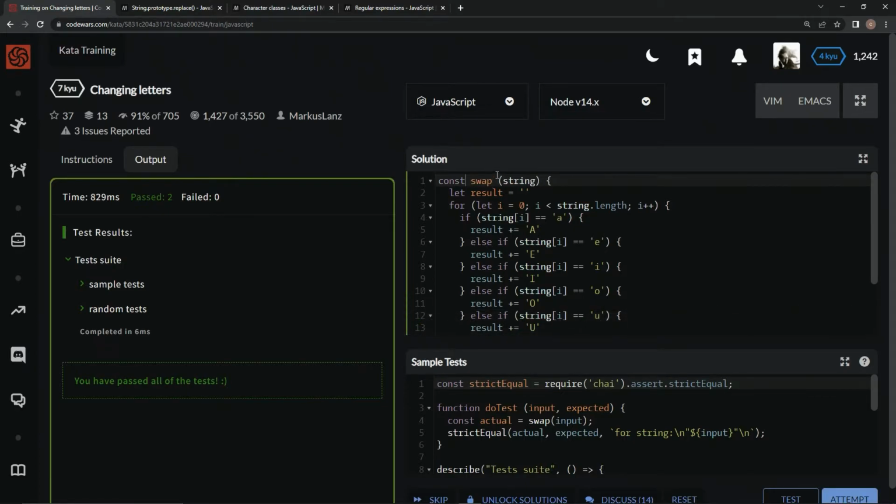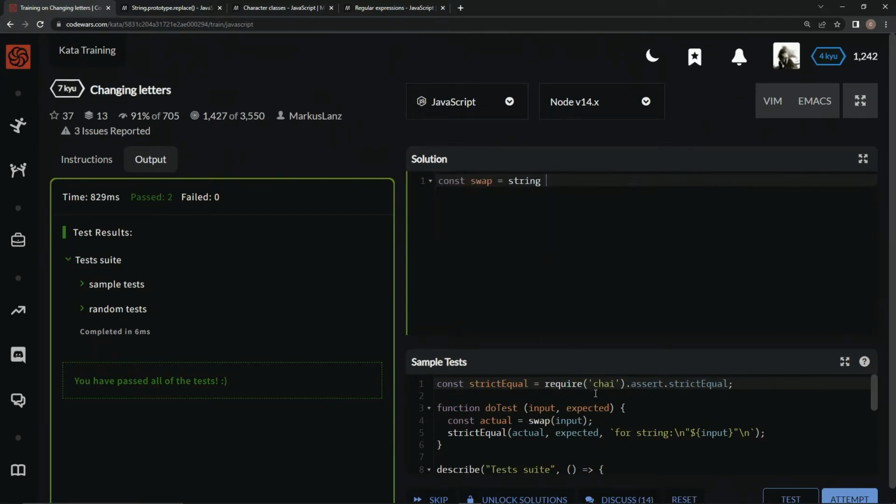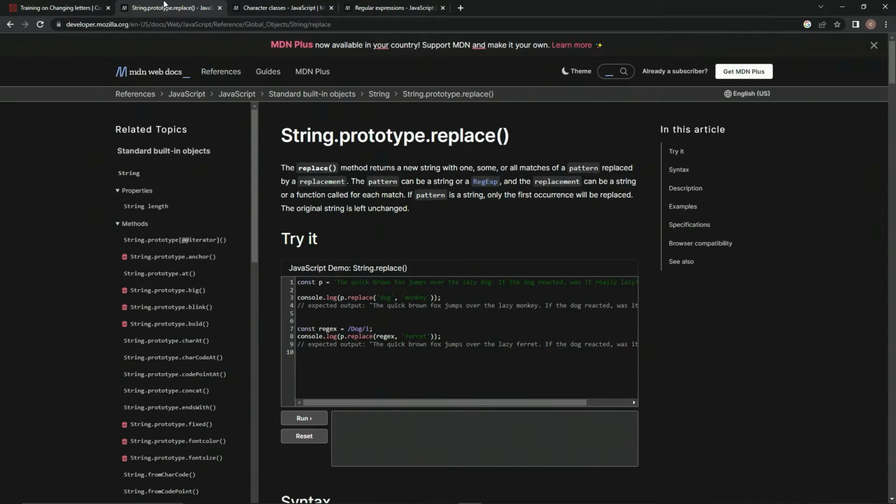Const swap equals string. Take all this, turn it into an arrow like this. Come down here. We don't need to do the console.log because we're only using one method, so we can just test with the regular test. So with this, we're going to use this replace method right here.